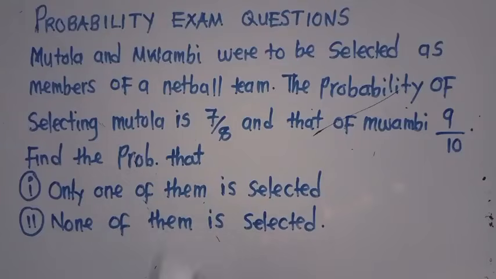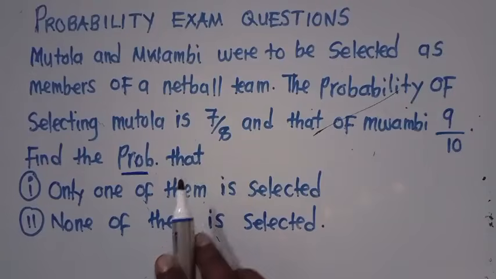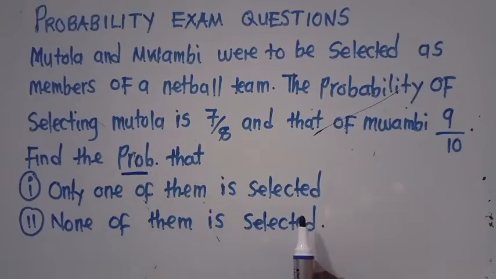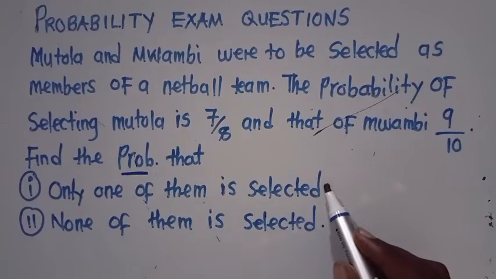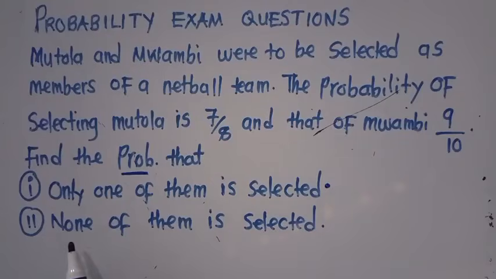Find the probability that only one of them is selected. This is the first question. The second question is the probability that none of them is selected. So first we want to find the probability that only one of them is selected. Secondly, we want to find the probability that none of them is selected.